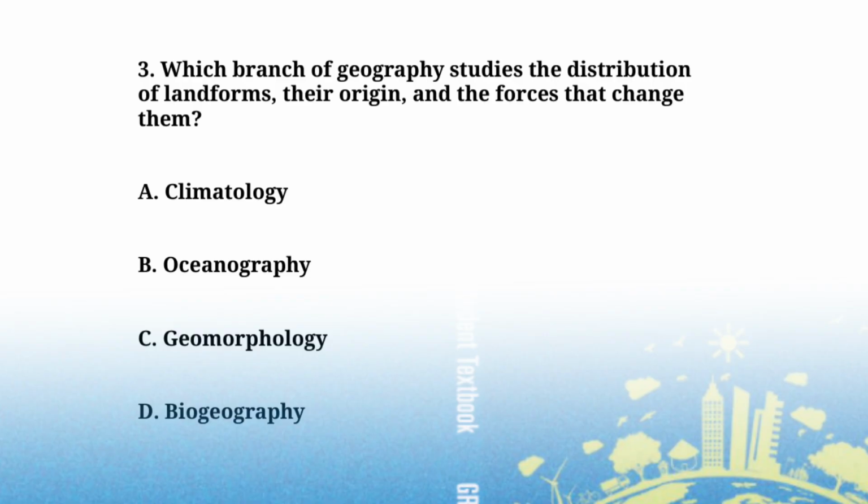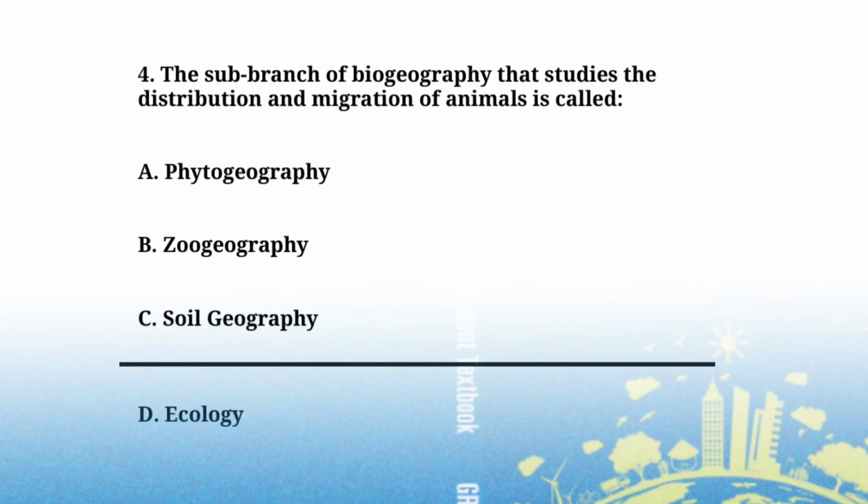Which branch of geography studies the distribution of the land from their origin and the force that changes them? A. Climatology. B. Oceanography. C. Geomorphology. D. Biogeography. The distribution of land from the origin of the earth is C. Geomorphology.